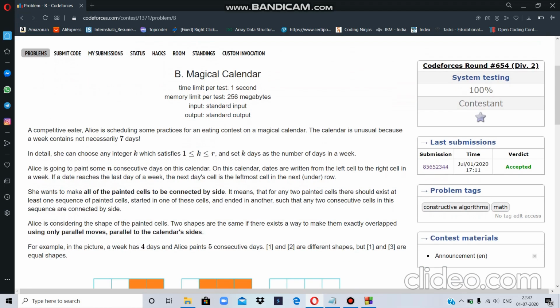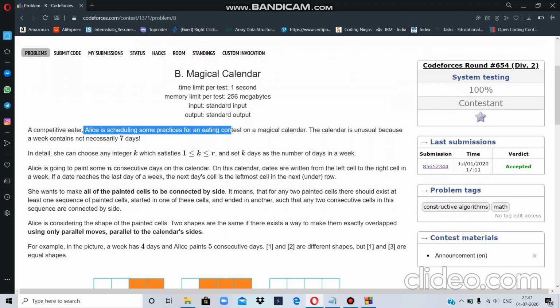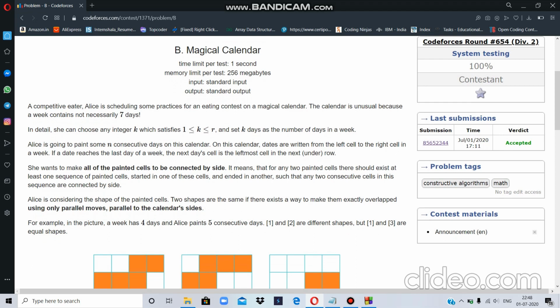The question says that Alice is rescheduling some practices for an eating contest on a magical calendar. Why is it magical? Because it doesn't have a fixed number of days. The number of days in a week depends upon r. We can choose any value from 1 to r as the number of days in a week. Now, Alice is going to paint some n consecutive days on this calendar. On this calendar, dates are written from left to right. If a date reaches the last day of the week, then we begin from the next row, at the leftmost cell.